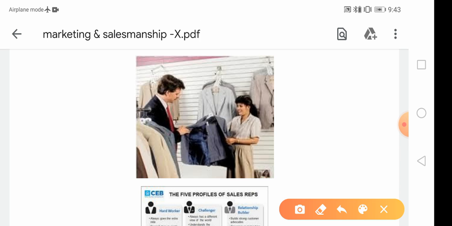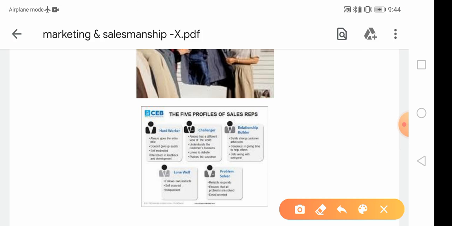Over here you can see one male person and one lady. The lady is a customer, whereas the gentleman is a sales agent or sales officer. Now to have a proper sale, we require the 5 profiles.